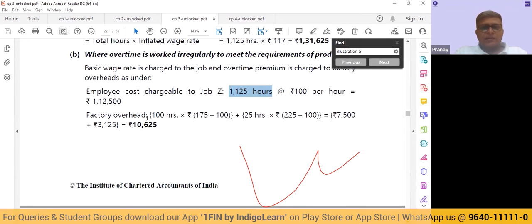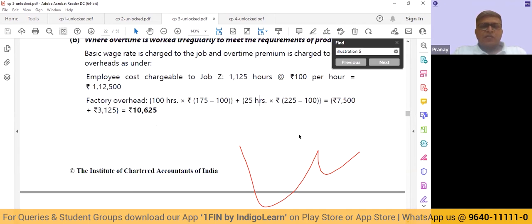So factory overhead in this case will be 100 hours into 175 minus 100. 175 is the effective overtime that we are giving. 100 is the basic. So 75 translates to be your premium. And likewise for the 25 hours on Saturdays and Sundays, 225 minus 100. So that is where we get the factory overhead of 10,625.